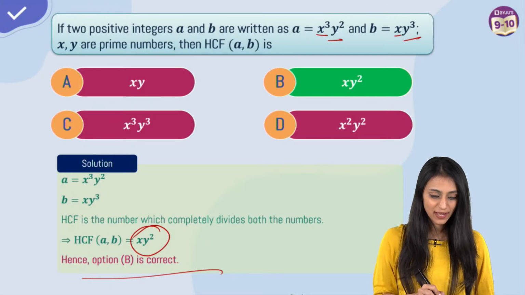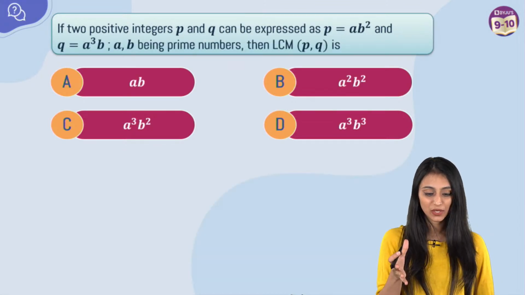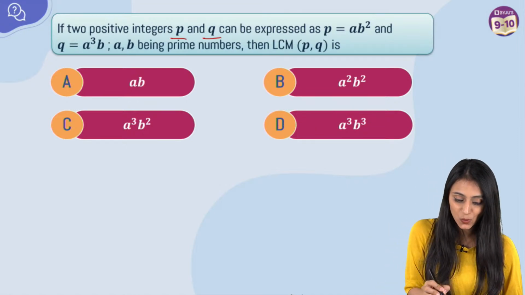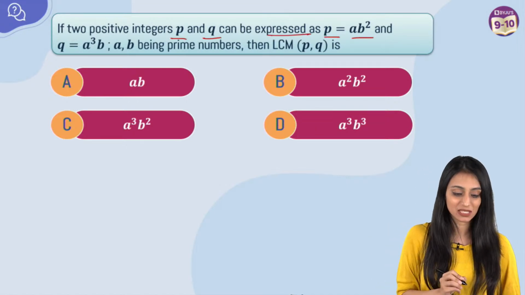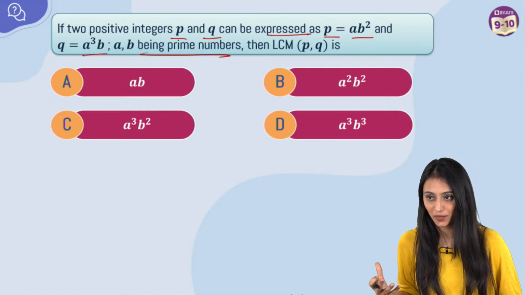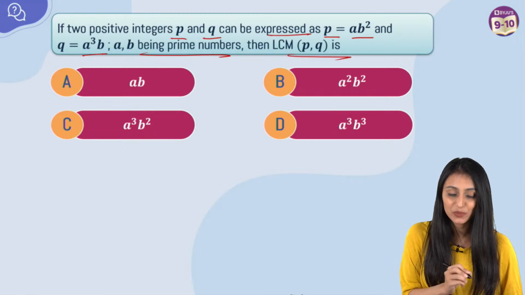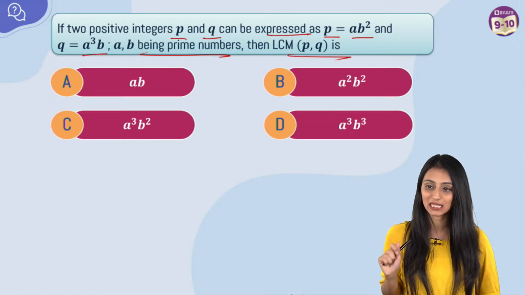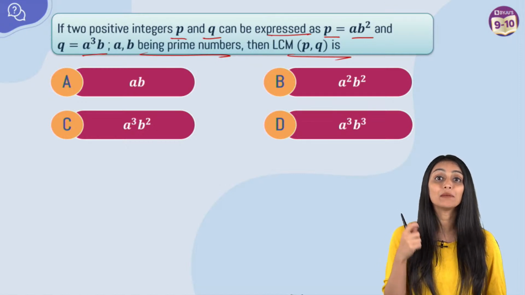Awesome. Let's move ahead. Another question is like this only, but here we'll be talking about the LCM. If two positive integers p and q can be expressed as p equals a b square and q equals a cube b, where a and b are prime numbers, then LCM of p and q is. I'm just giving you a hint. I will not reveal the answer. You tell me the answer first. LCM is the least common multiple.